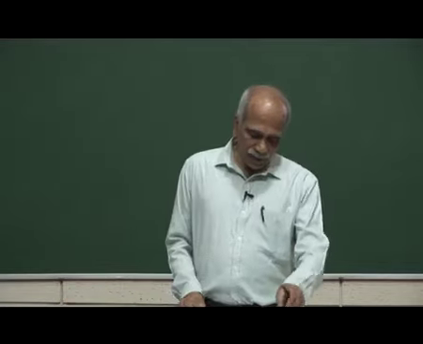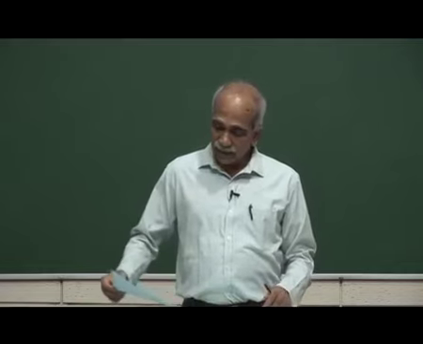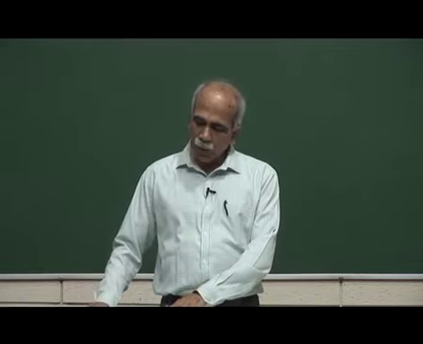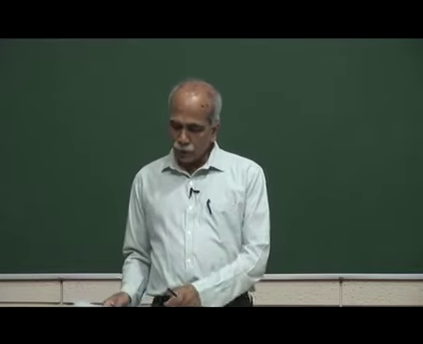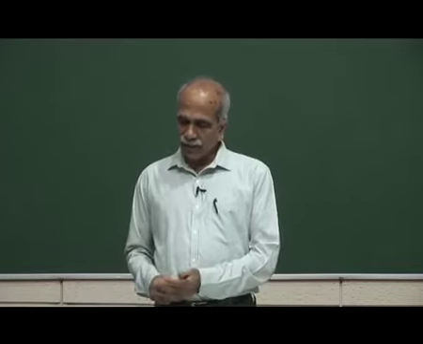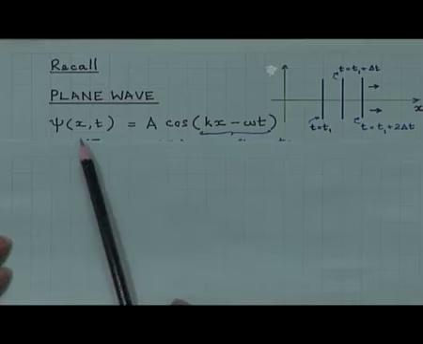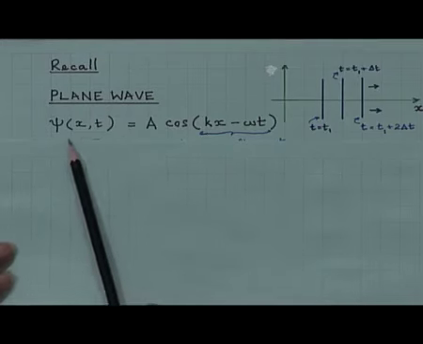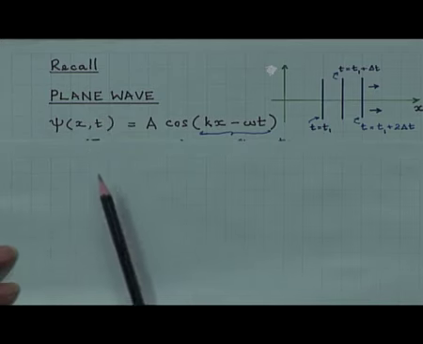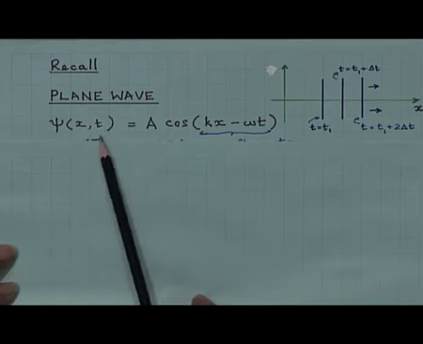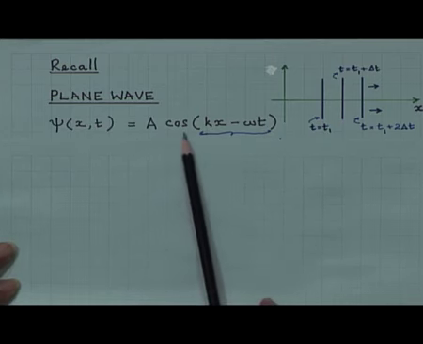First, recall a little bit about what we know about waves and wave propagation. A plane wave can be expressed as psi of x, t, the disturbance; a wave is a propagating disturbance. So, psi of x, t can be represented as a cos(kx minus omega t).